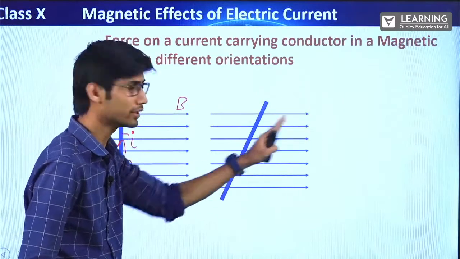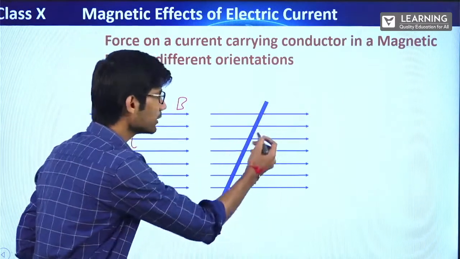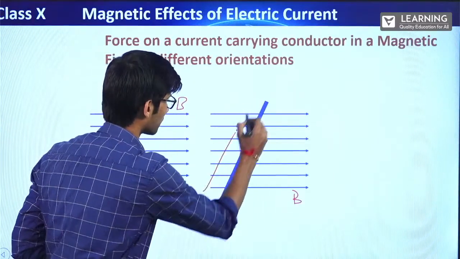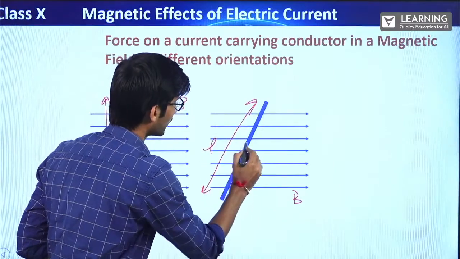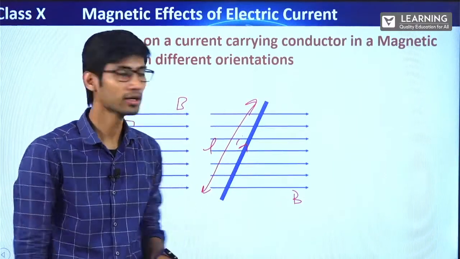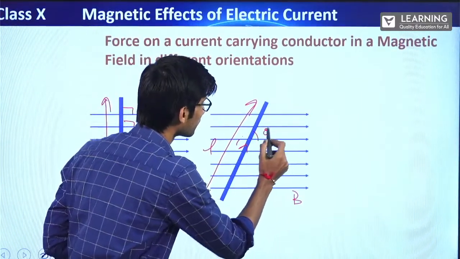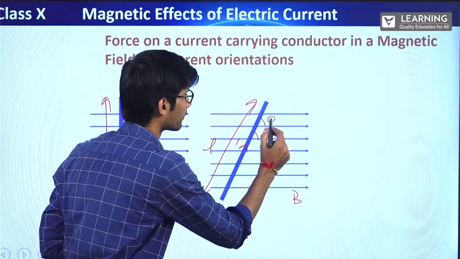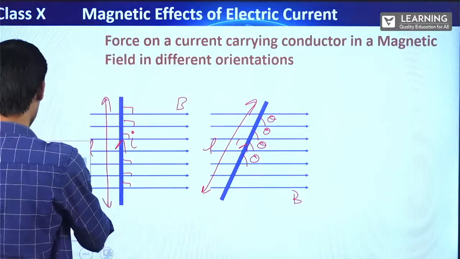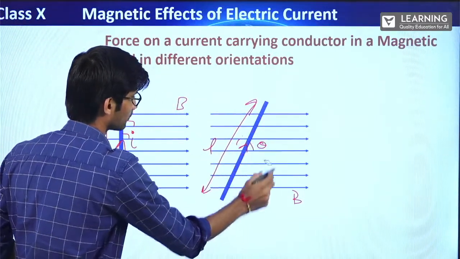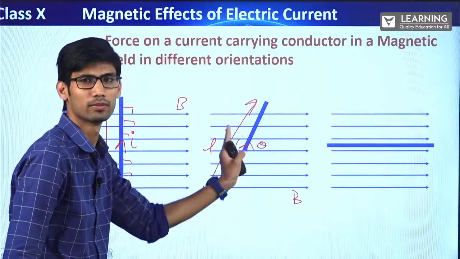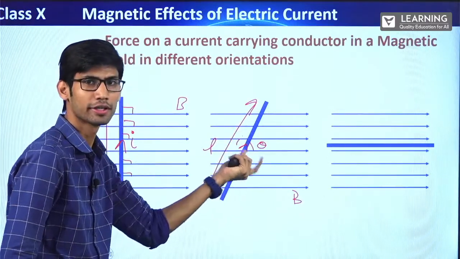Another orientation can be like this. This is the external magnetic field, this is the conductor, right? Again the same magnetic field is B. This conductor, the length is L. The current flowing is I. And this is kept at an angle with the magnetic field, right? So let's take this angle to be theta. Everywhere the angle will be the same. This you have seen in maths. It's only one angle, that is theta. Alright. Now this angle can be any angle. You can move it. This is theta.